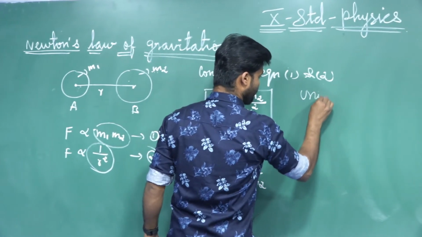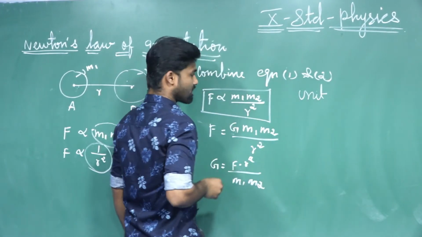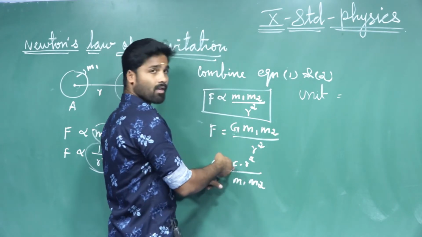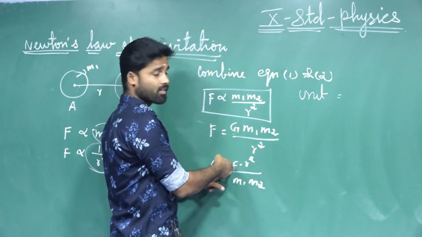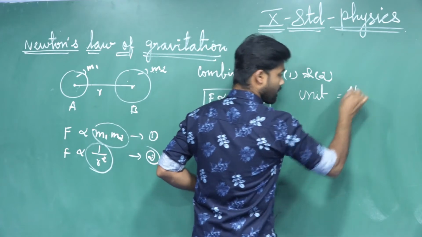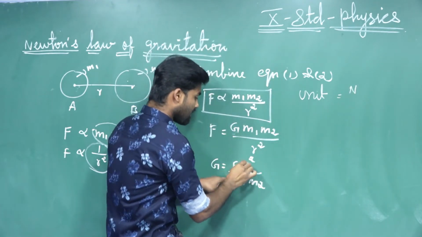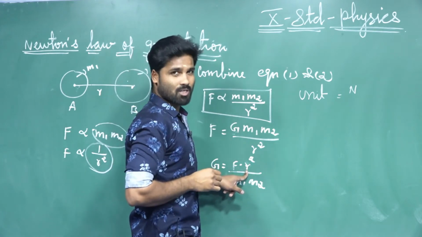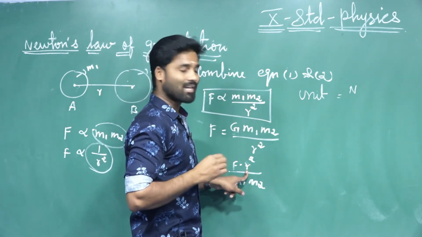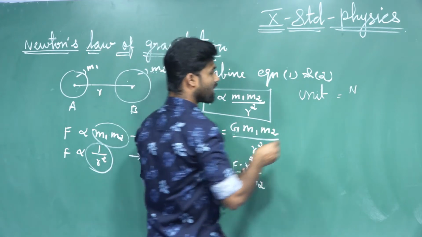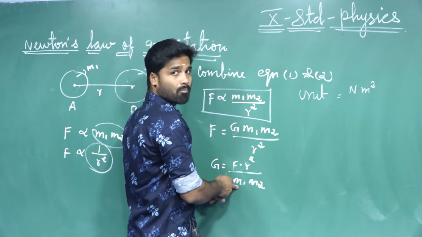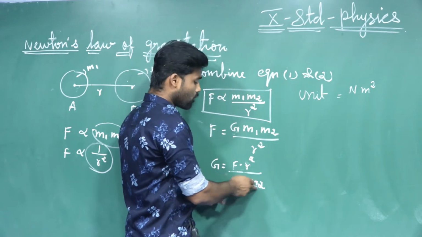Unit for the universal gravitational constant. How can we write? See here, F is nothing but force. The unit of force is Newton, and this is R square, which means distance. The distance is measured using what unit? Meter. So here R square is there, what will we get? Meter square will come, divided by, so what is the unit of mass? Kilogram, and two masses are there.